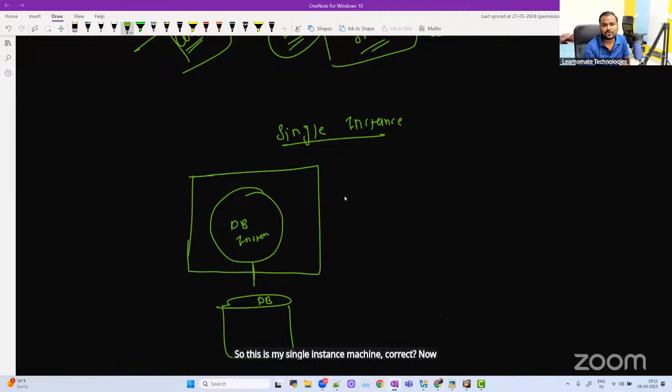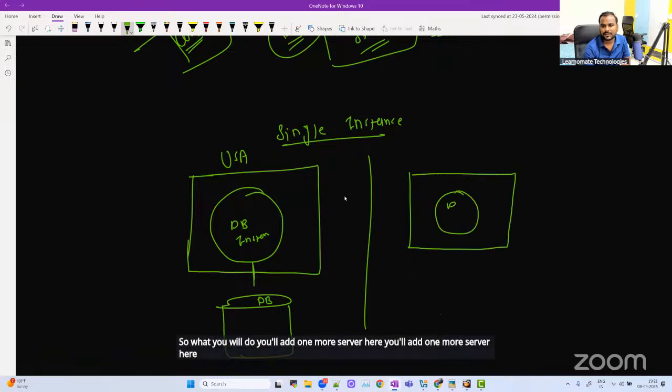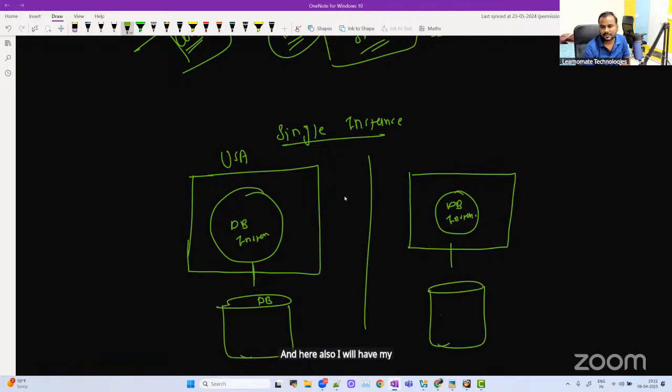Now let's say this server is available in the USA location, and I want to configure a Data Guard setup. So what you will do, you'll add one more server here, which is again a database instance. It's a separate software, and here also I will have my database.